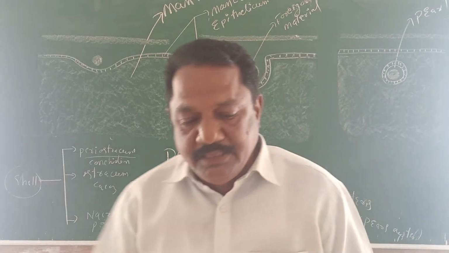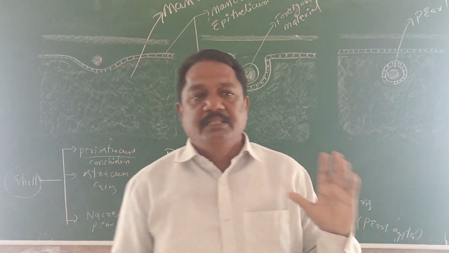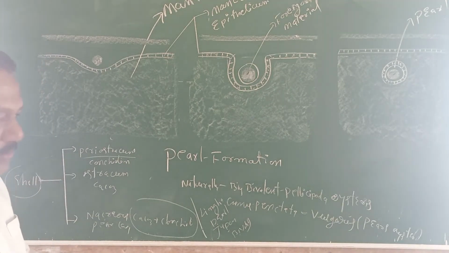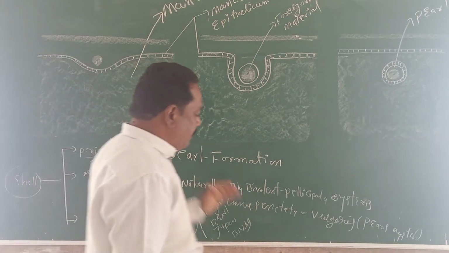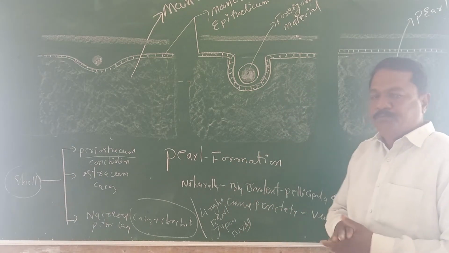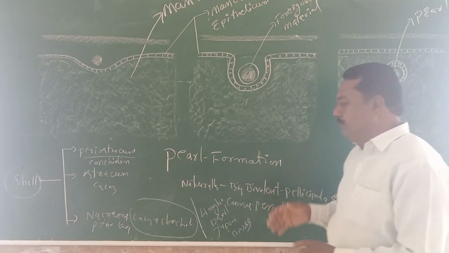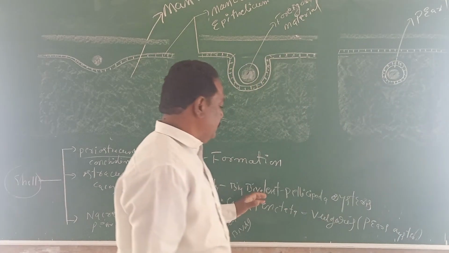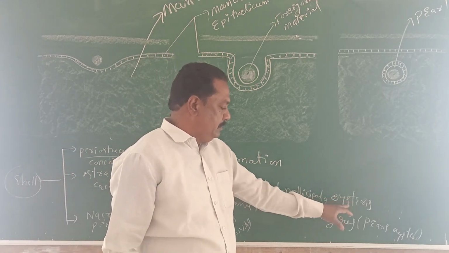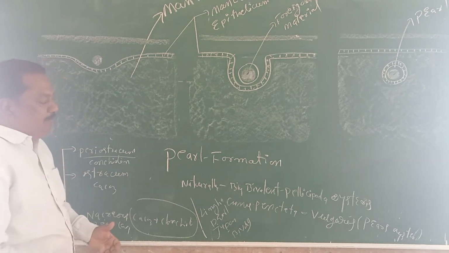Generally, pearls are produced by animals, especially in Mollusca. But not all animals can produce pearls. Only bivalve animals, meaning two-shelled animals, can produce pearls. Naturally, bivalves, class Pelecypoda, especially oysters, generally produce the pearl.